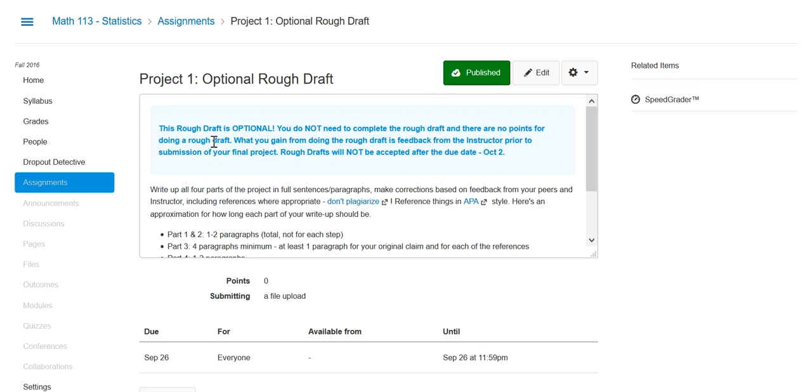So this is totally optional. You do not need to complete the rough draft. There are no points. What you gain from doing the rough draft is feedback from the instructor prior to submission of your final project.